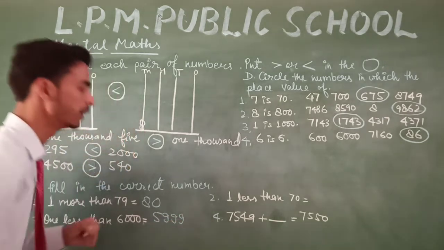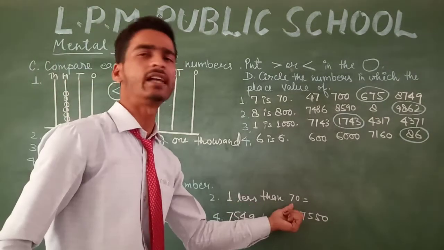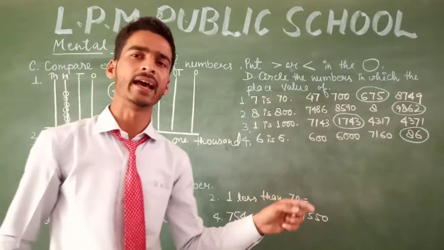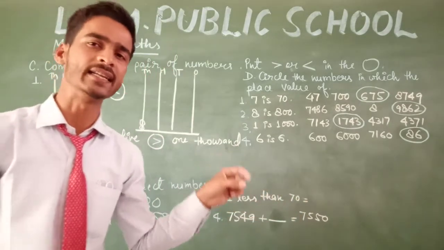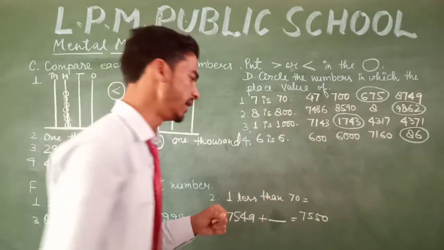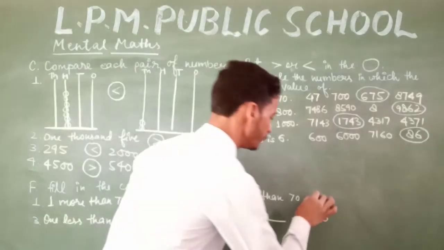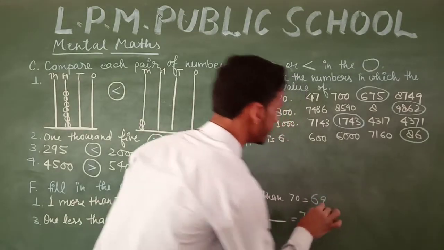5999. The next one is 1 less than 70, which means the predecessor of 70. That is 69. So we can say that 69 is the predecessor of 70 because 69 comes just before 70. So the predecessor of 70 is 69.